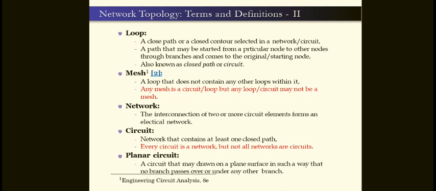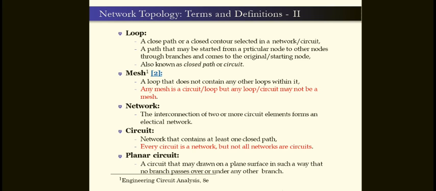The path may start from a particular node, go to other nodes through the branches, and come back to the original start node. It is also known as a closed path circuit. So this is called the loop. Loop is generally a closed path circuit.